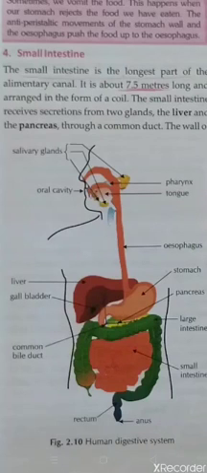Gastric juices are basically digestive juices released by the stomach wall, and these gastric juices contain mainly three substances, that is hydrochloric acid, pepsin and mucus.